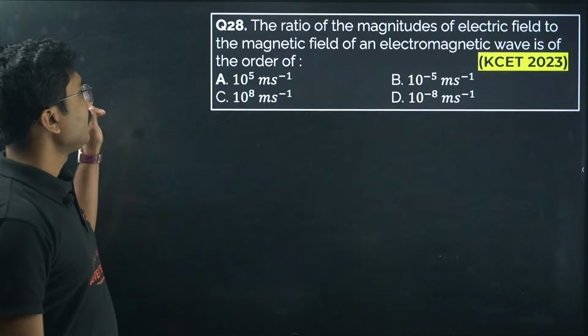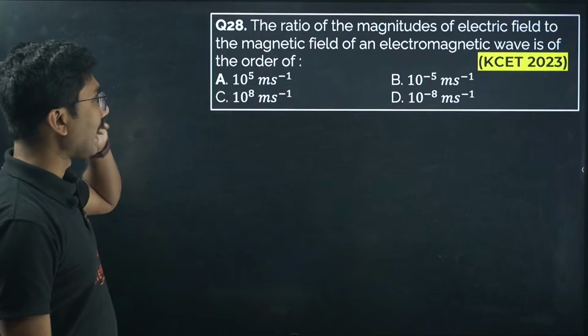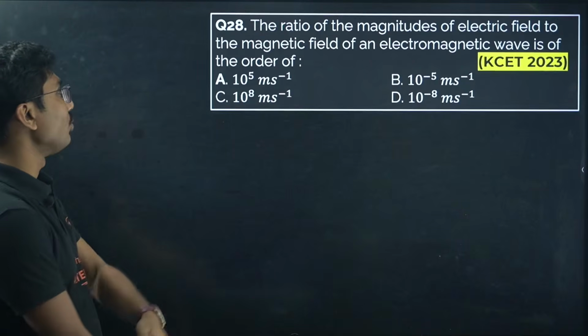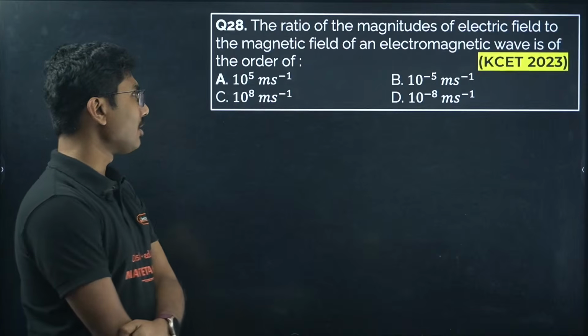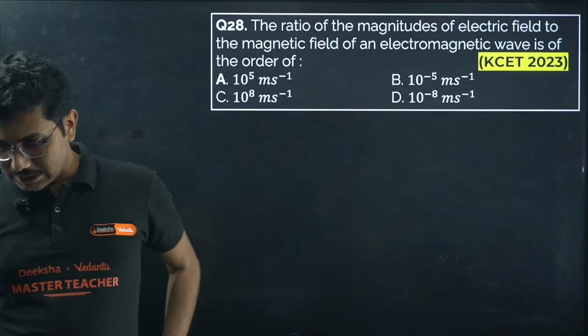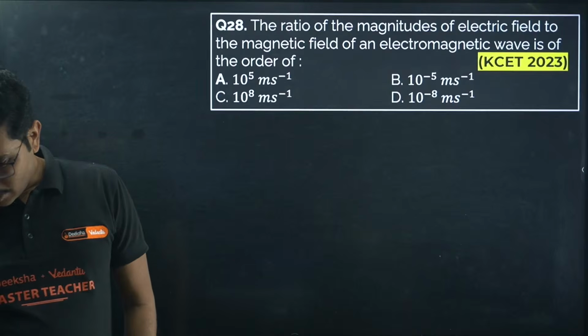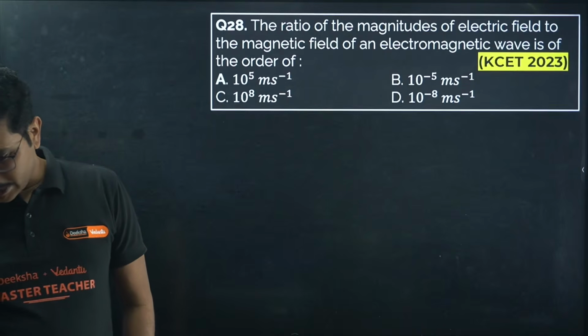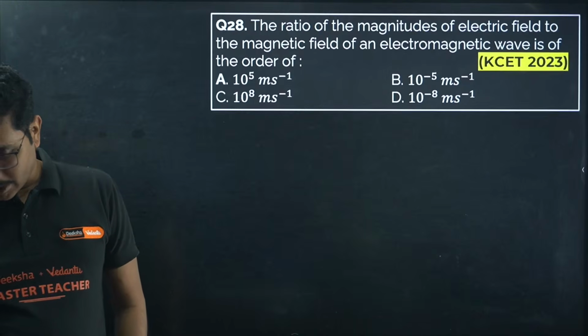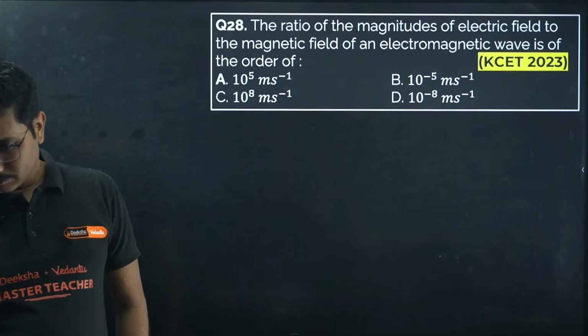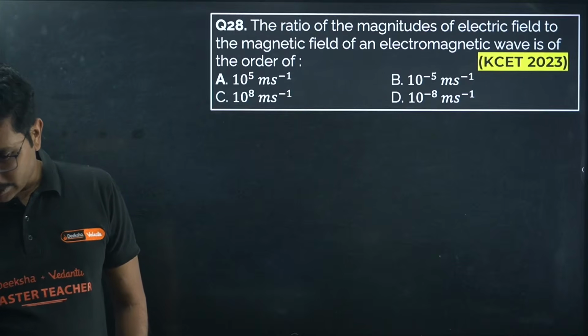Next question. The ratio of magnitudes of electric field to magnetic field of an electromagnetic wave is in the order of. Easy question. Option D is correct, everyone. Rehan, Shaila. Answer this quickly.